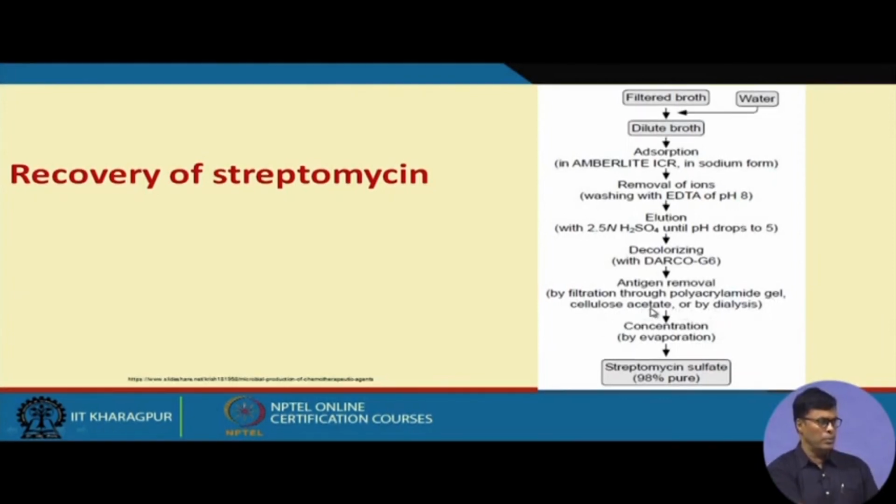Cellulose acetate, you know, is the kind of membrane that we have. And then finally, we do the concentration by evaporation techniques, and after evaporation we get a white powder in the form of streptomycin sulfate. So, we get the streptomycin in the form of streptomycin sulfate.